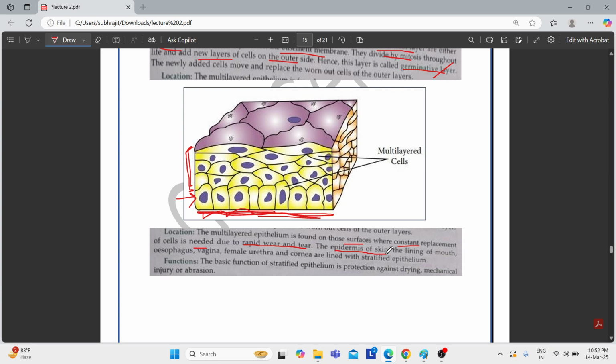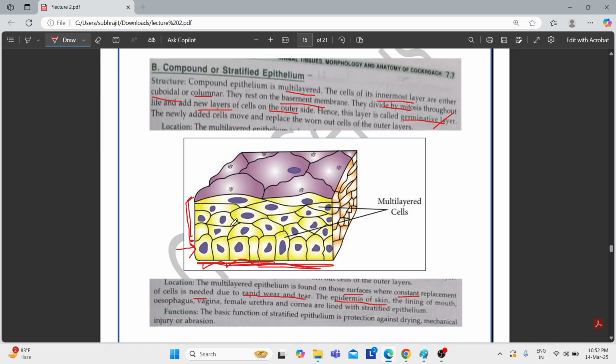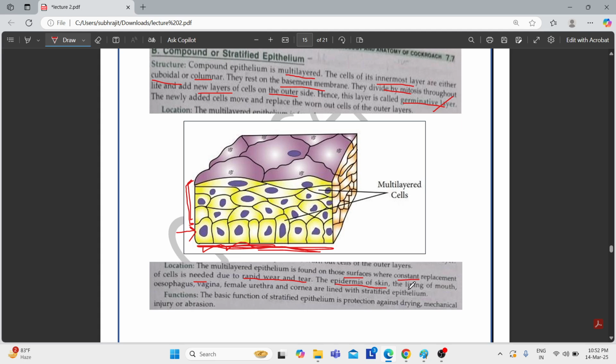If, for example, there is an injury on the surface, then obviously the cells will die, and these dead cells will be replaced by the innermost cells. This is the reason why compound epithelium is present in locations where there is rapid wear and tear, because it is multi-layered. If some cells die, those cells will be replaced by the innermost layer.